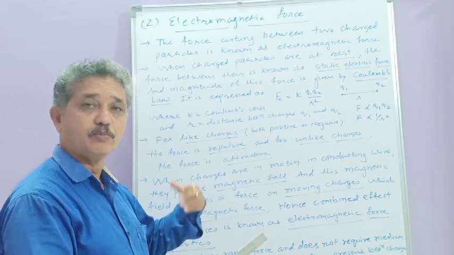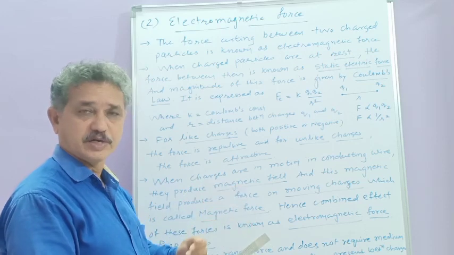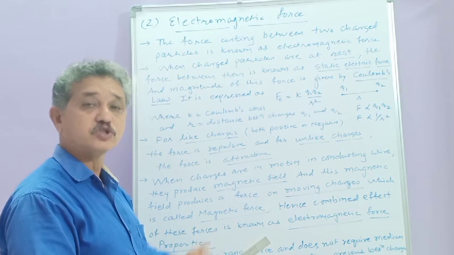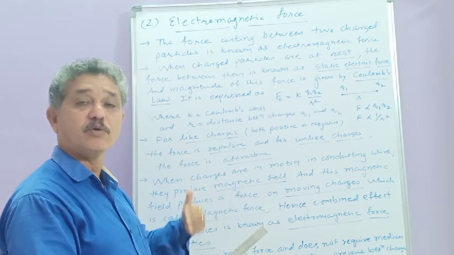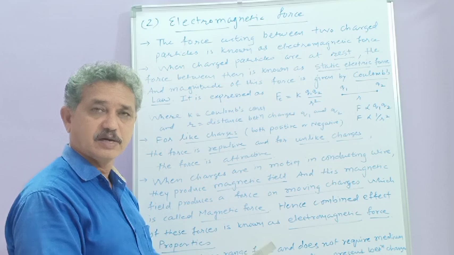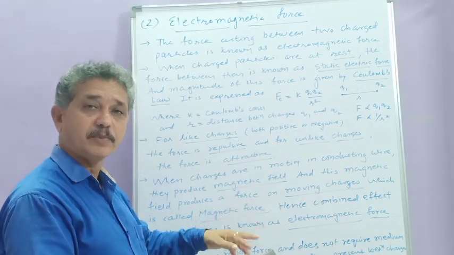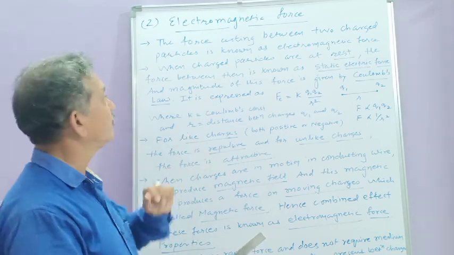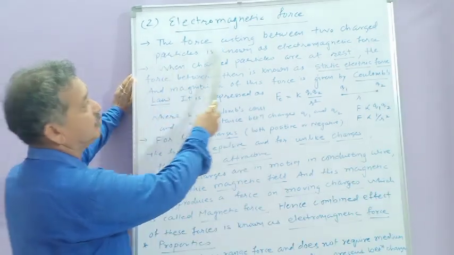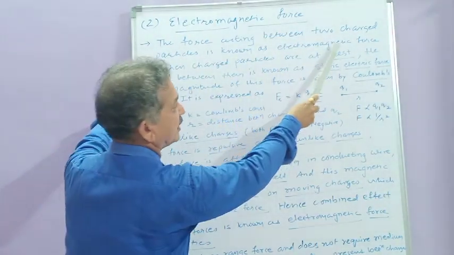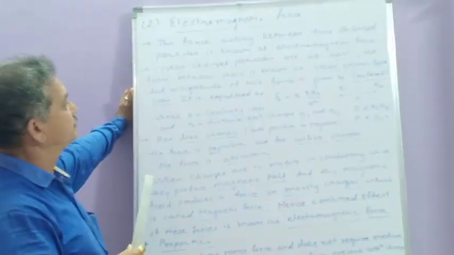If the charges are in motion, then on moving charges, the magnetic force is there. So depending on the situation of the charges, depending on the position of the charges, either electric force or magnetic force. That's why you can commonly say it is an electromagnetic force. So let us see. The force acting between two charged particles is known as electromagnetic force.